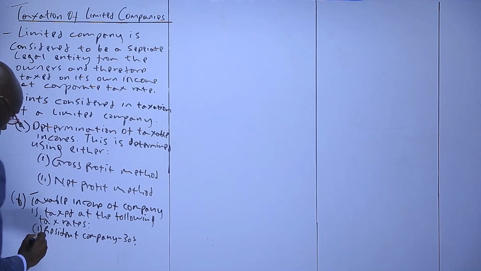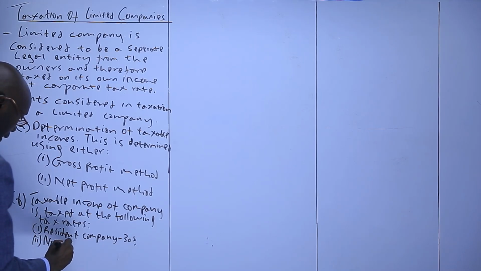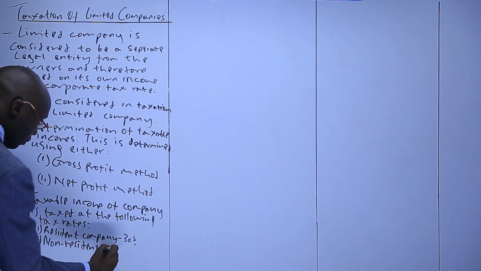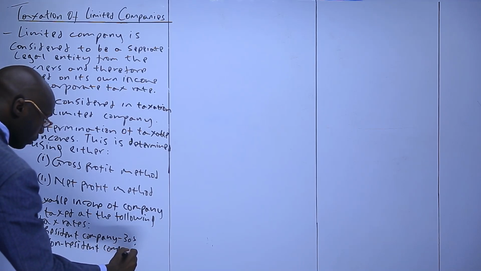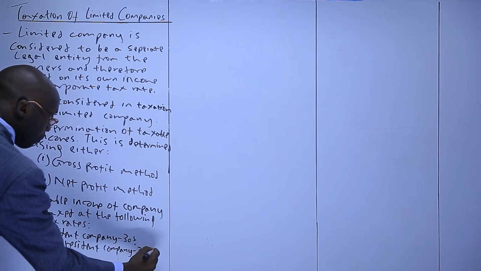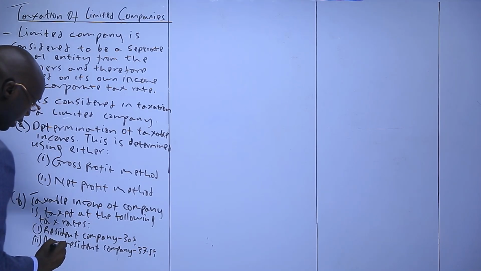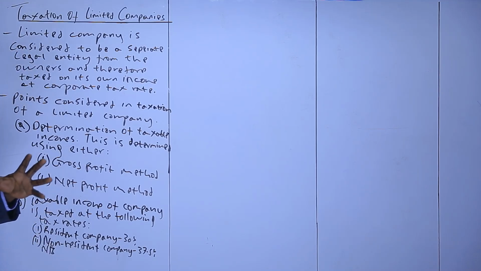Number 2, non-resident company, 37.5%. So what we are saying is that when you determine the taxable income of a company, if it is a resident company, you tax it at 30% to get the tax to be paid. If it is a non-resident company, that's 37.5%, then you get the tax to be paid.